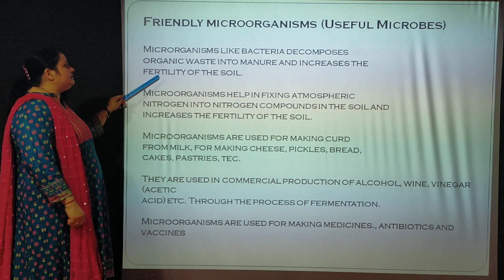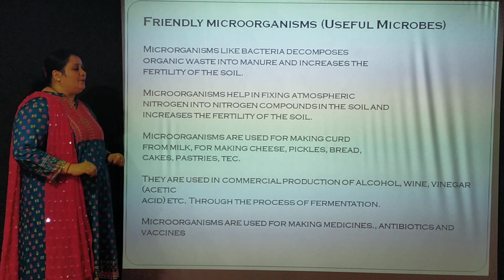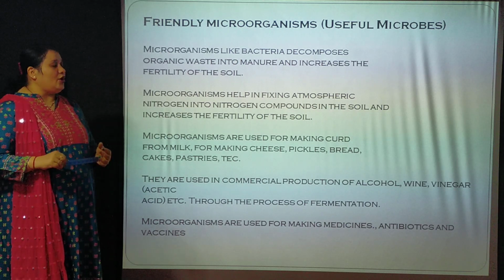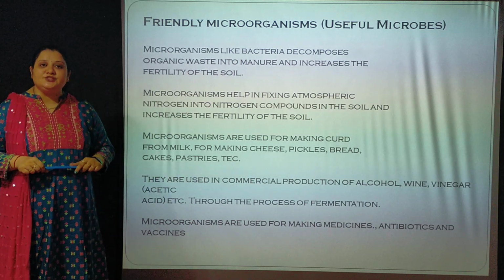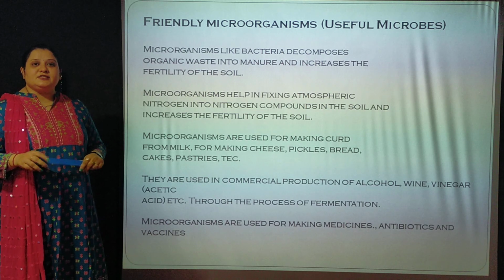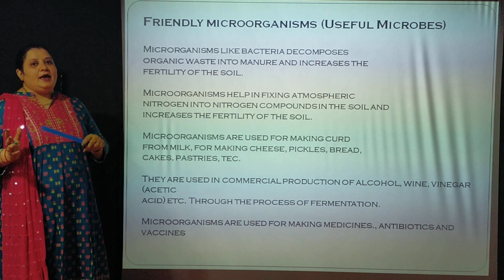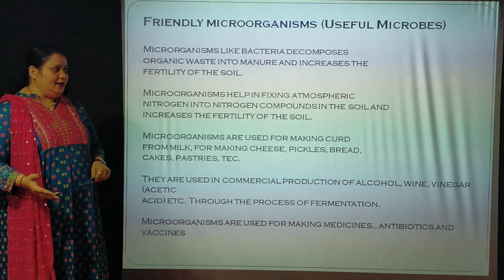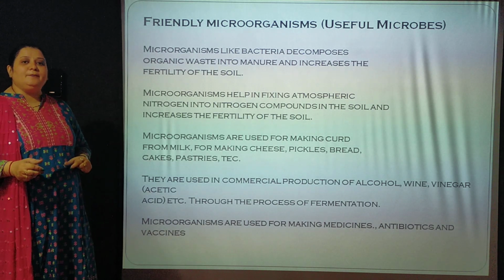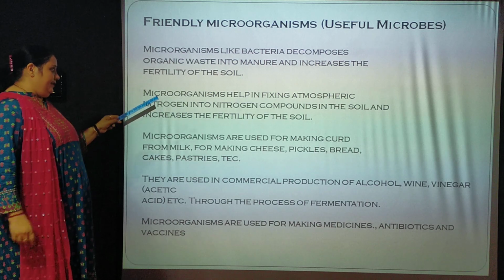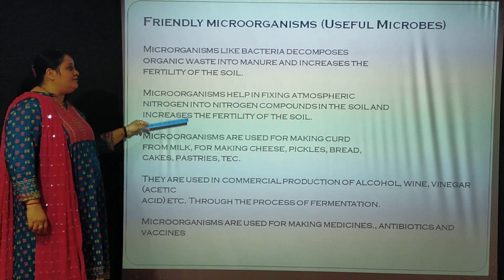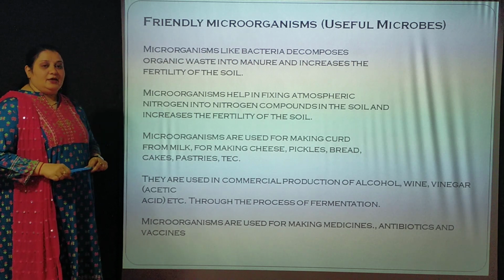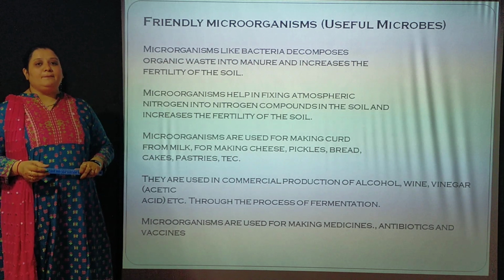First, microorganisms like bacteria decompose organic waste into manure and increase soil fertility. That is what we learned in chapter 1. Microorganisms decompose plant and animal waste into organic manures in vermicomposting pits. Right? Next use, it helps in fixing atmospheric nitrogen into the soil in the form of nitrogenous compounds.